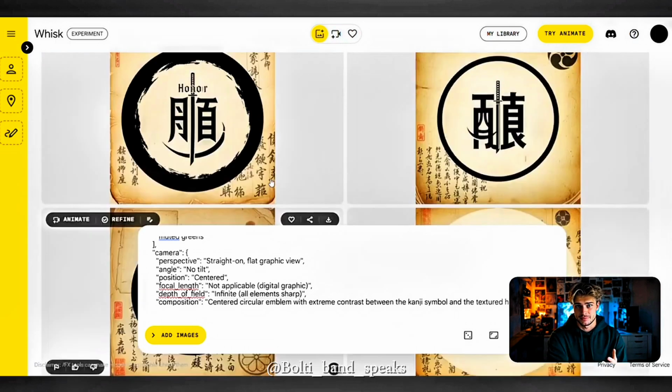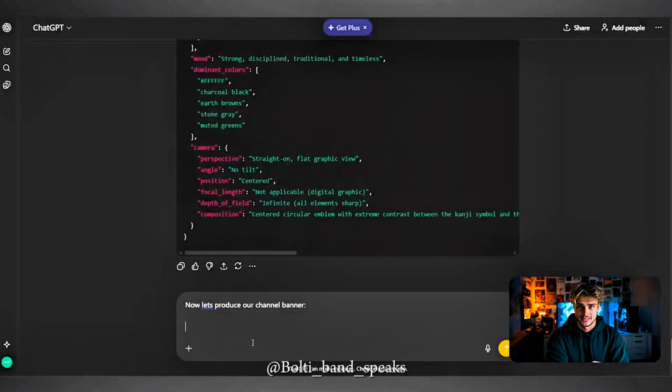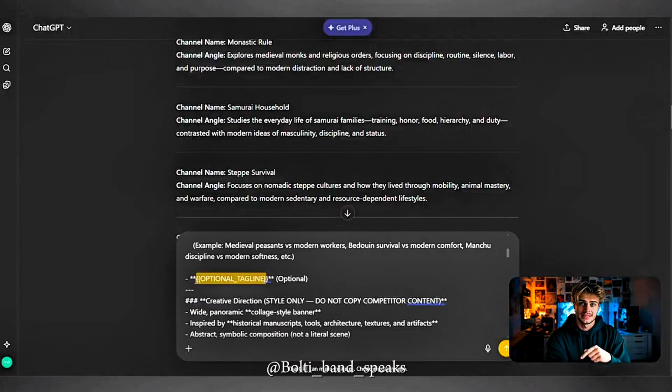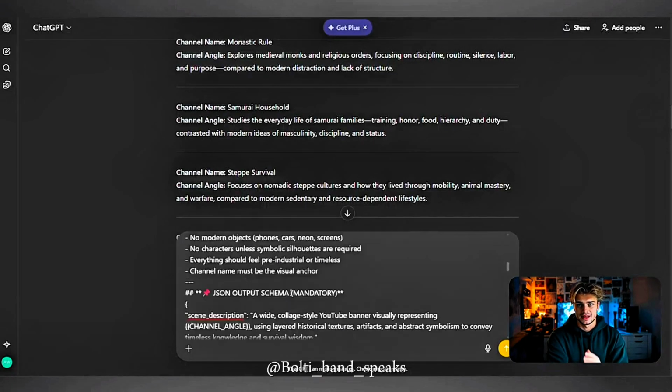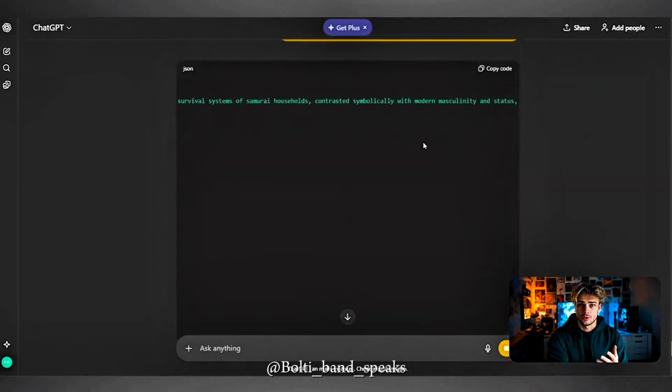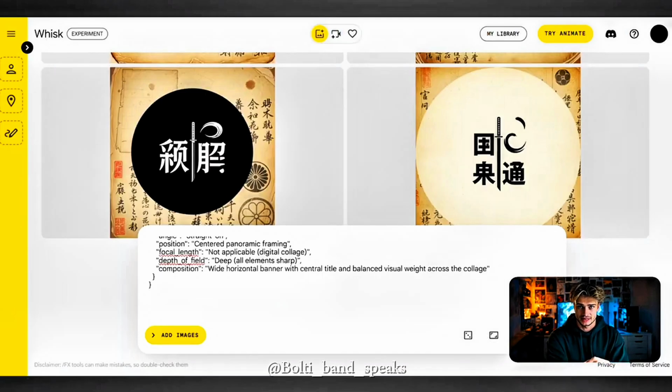And the banner is going to be the same process. Go to the Notion and copy the banner prompt. Paste in your channel info, and if you have any tagline ideas, insert them into the placeholder. I didn't, so I prompted ChatGPT to be creative with it, and then hit generate. Insert the full JSON into Whisk, and make sure the aspect ratio is 16:9, and generate.